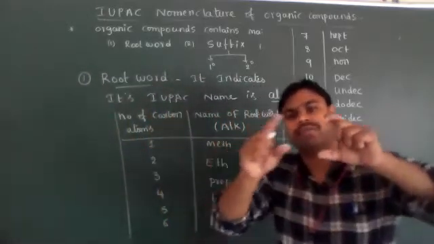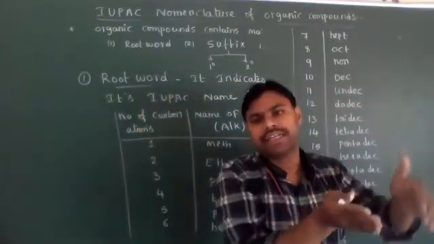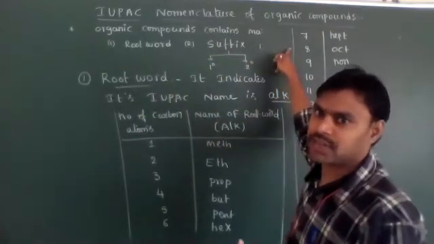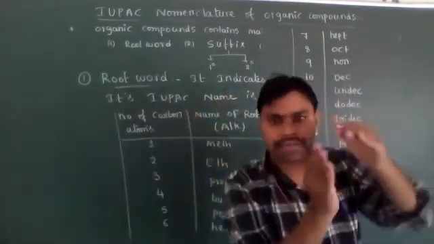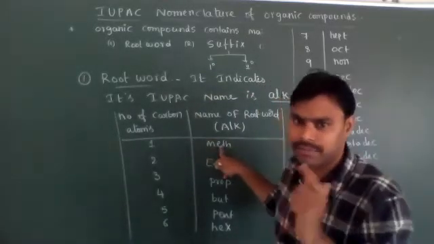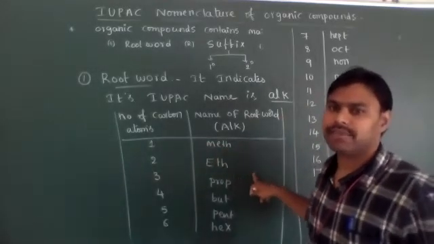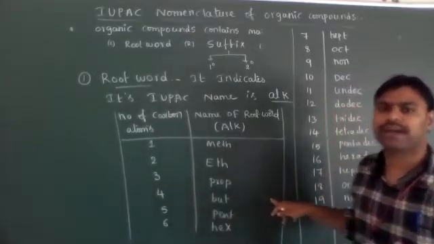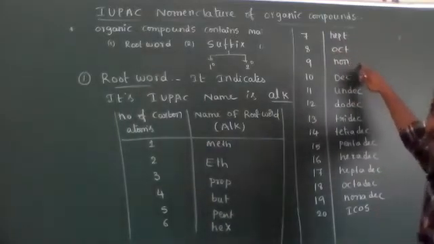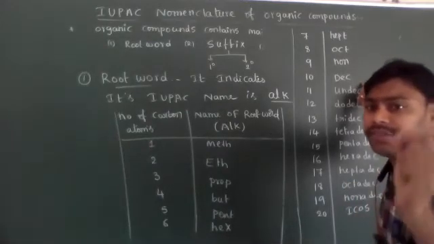Whatever organic compound is given, first we have to identify the longest carbon chain. On that longest carbon chain, suffixes as well as prefixes are present. If that longest carbon chain contains only one carbon atom, that is called meth. Two carbons, eth. Three carbons, prop. Four carbons, but. Five carbons, pent. Six carbons, hex. Seven carbons, hept. Eight carbons, oct. Nine carbons, non. 10 carbons, dec. Up to 10 carbons are very, very important.